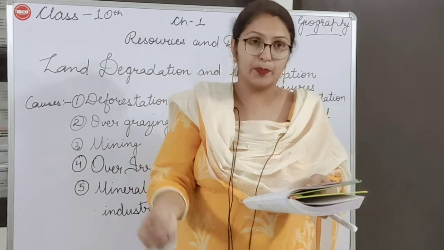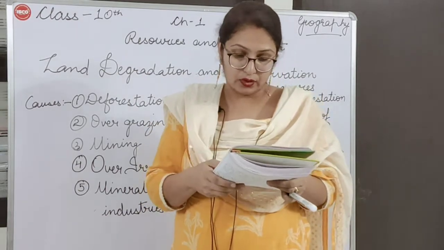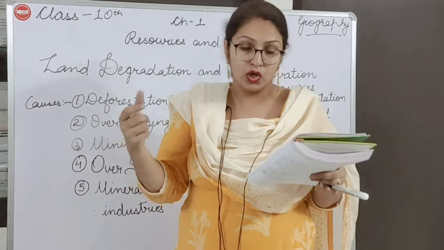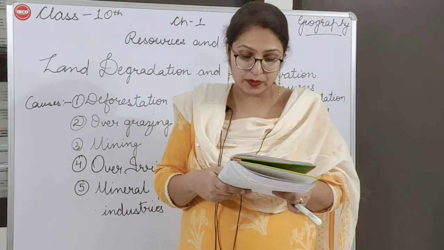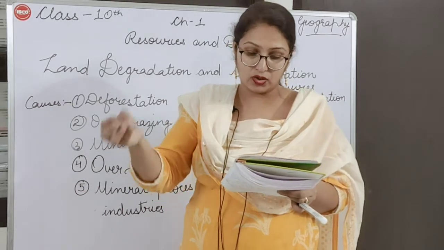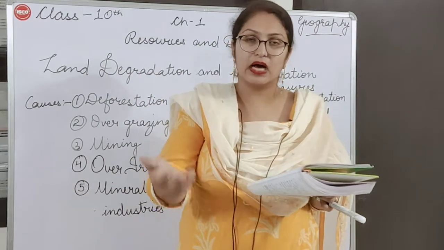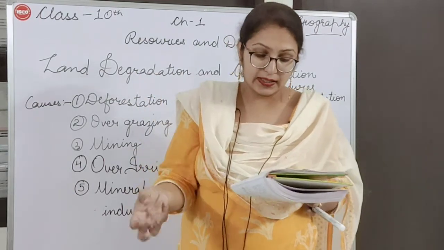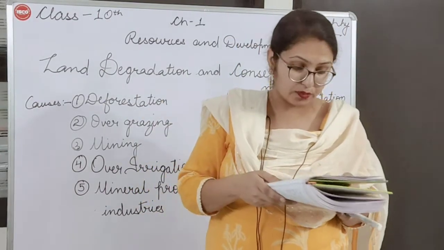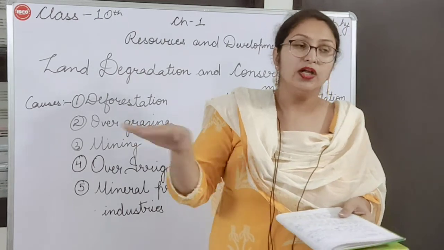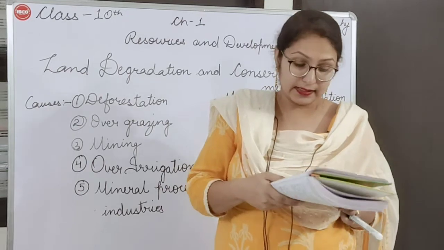So when they are pulling out the grass, with that grass the soil is also removed. The grass comes out with the roots, and when it is uprooted, the topsoil with it also gets uprooted. So the topsoil is eroded, it gets worse, and because of that the land gets degraded.